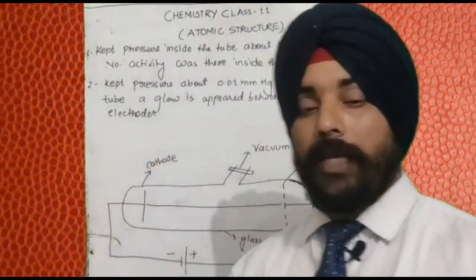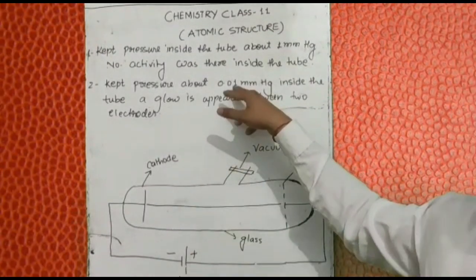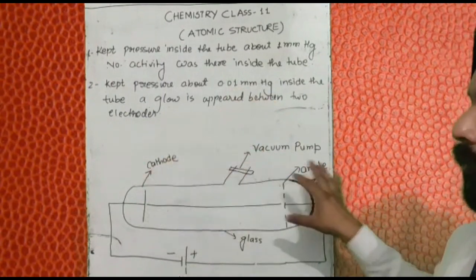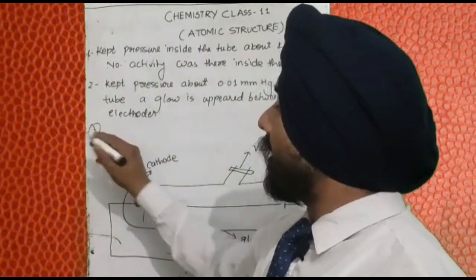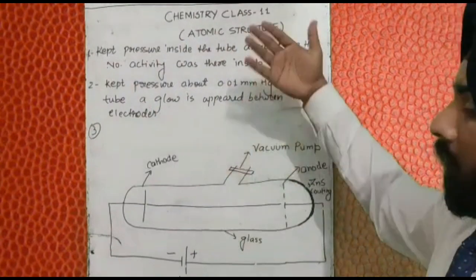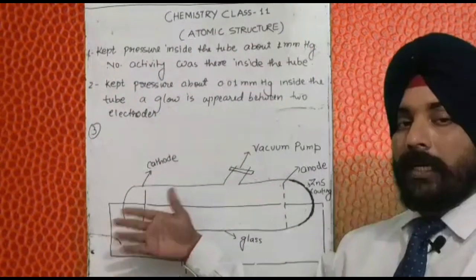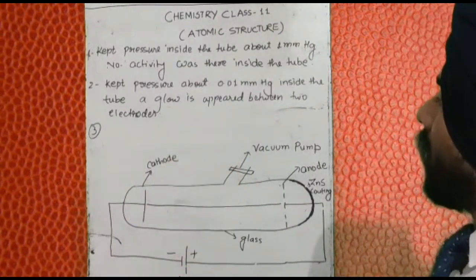So something was happening after reducing the pressure about 100 times. He saw some glow appear between the two electrodes. And third, what did he do? He saw that pressure was doing something, and by reducing the pressure we could see different kinds of results, and he came to different conclusions.